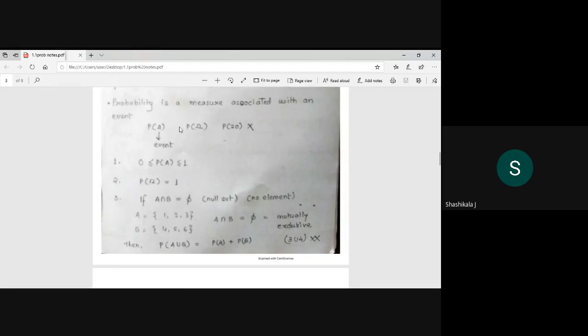Axioms of probability. Some important points here. Probability is a measure associated with an event, because it is like a quantitative measurement, and some of the rules are here. Probability always lies between 0 and 1, and the probability of the whole sample space is equal to 1.